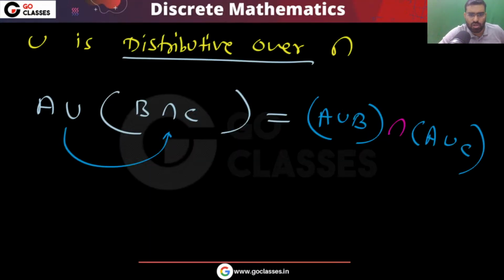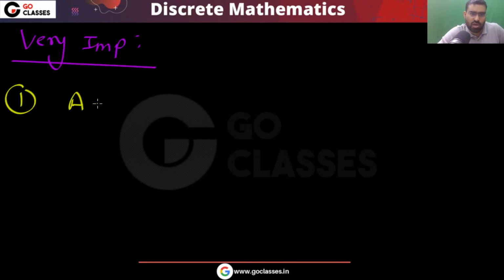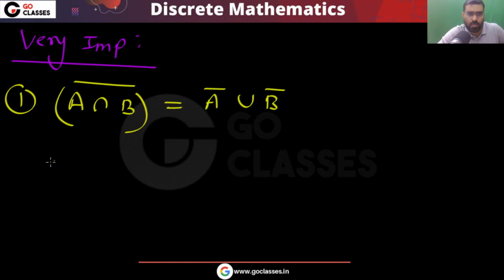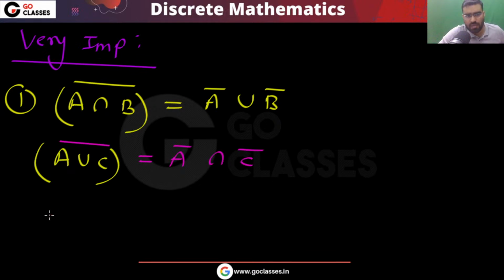Now let's see De Morgan property and absorption properties. These are very important rules. The first rule is De Morgan law. If you do A intersection B and then take the complement, that will be the same as A complement union B complement. Also, if you do A union B and then take the complement, that will be A complement intersection B complement.